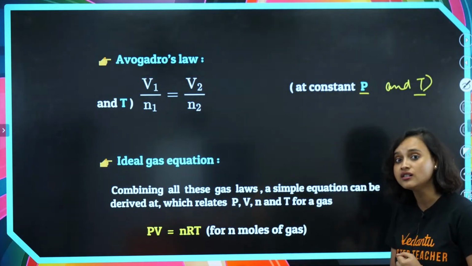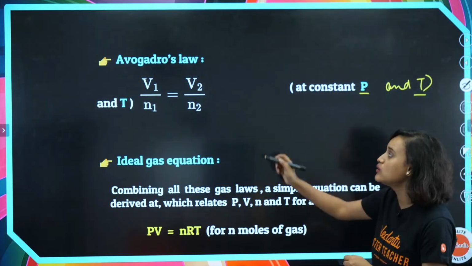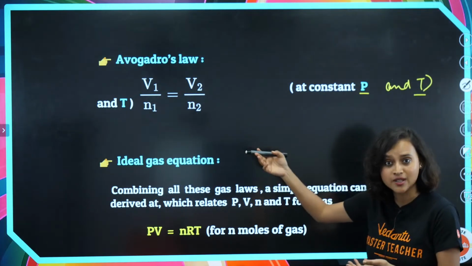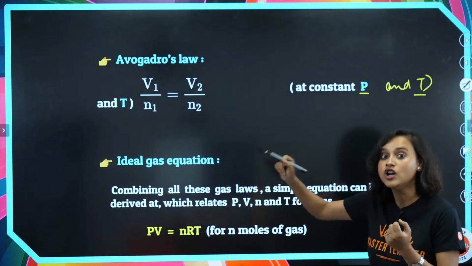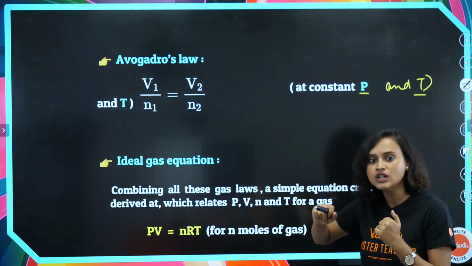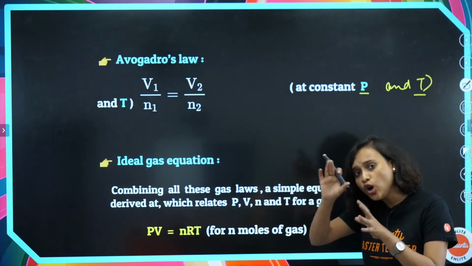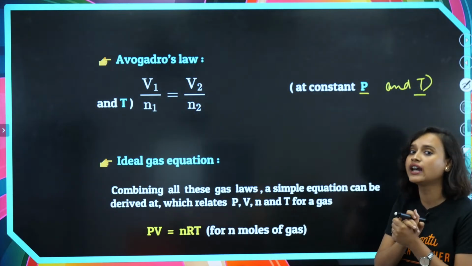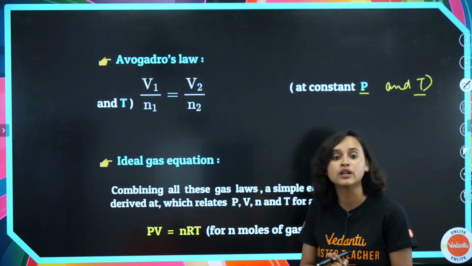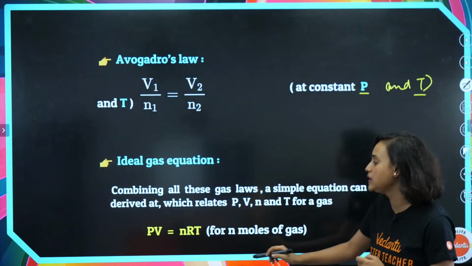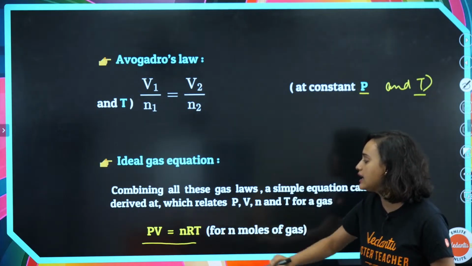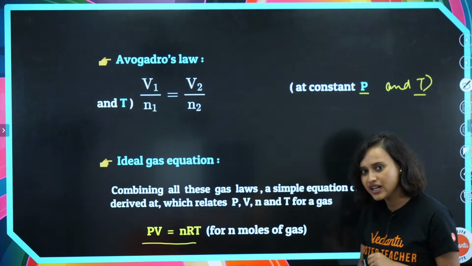When you combine all the laws that we just spoke about, P1 V1 is equal to P2 V2, then V1 divided by n1 is equal to V2 divided by n2, you get the equation PV is equal to nRT.